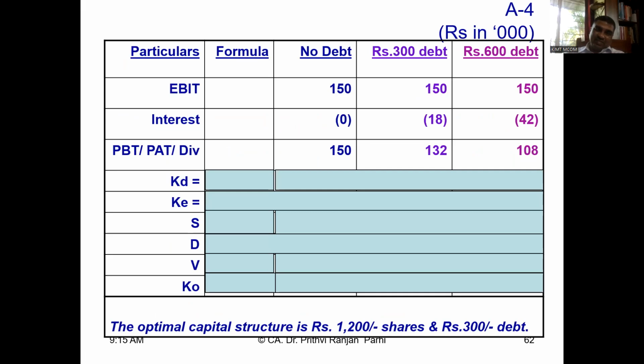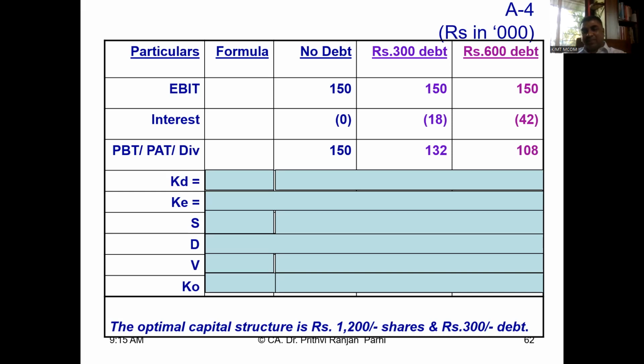So three situations are discussed here. One is no debt situation. Second is debt of 300, that is 3 lakh rupees debenture. Third is debt of 600, that is 6 lakh rupees debenture. EBIT in all the cases is 1 lakh 50, 1 lakh 50, 1 lakh 50. And in first case, when there is no debt, there is no interest. When debt is 300, interest is 18. When debt is 600, interest is 42.